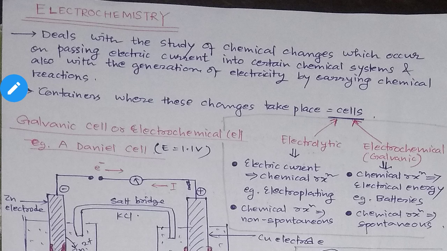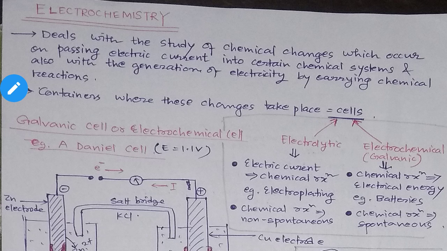Chemical changes, which occur, like, you see, this chapter, this electrochemistry topic, mainly deals with the chemical changes which occur on passing electricity. Or you can say that it deals with the generation of electricity by carrying out chemical reactions.